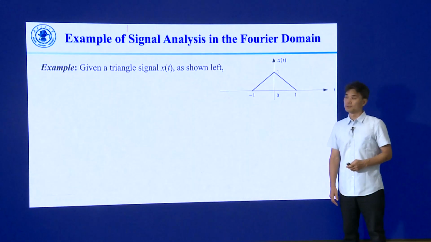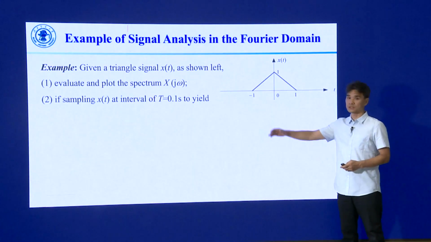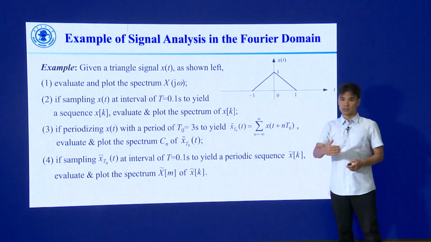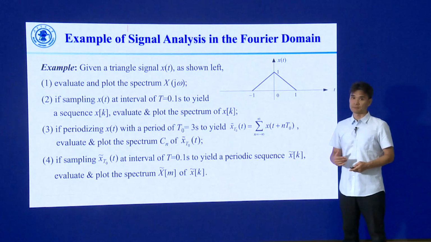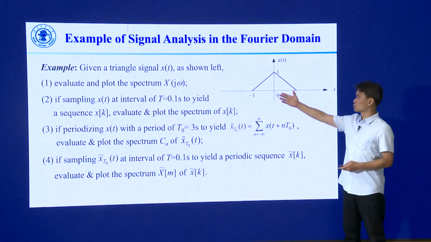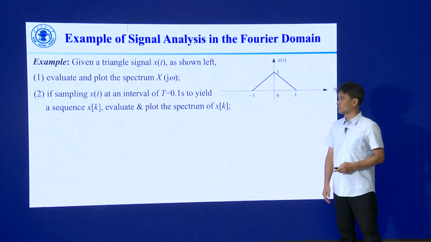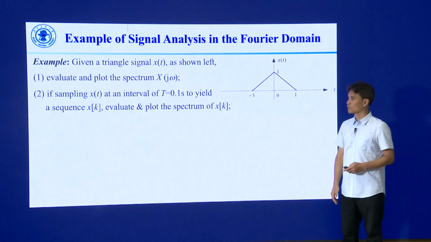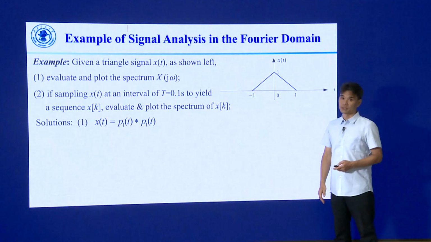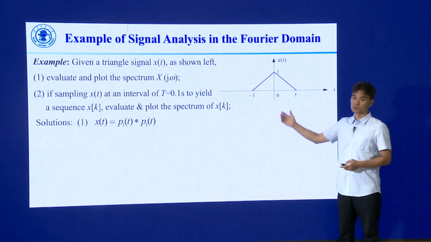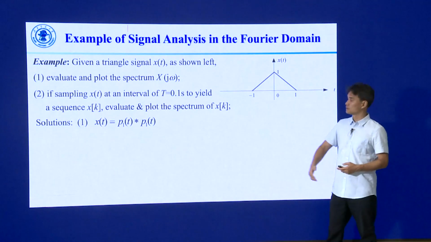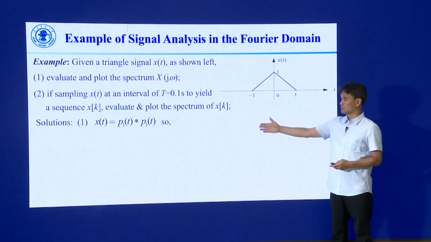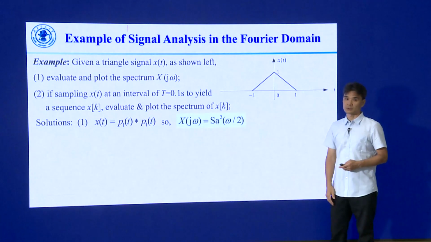In this video clip, we're using this example to show you the correspondence between the time domain and the frequency domain. We have a triangle signal, x of t, and we're asking you to get the signal's spectrum. It is pretty straightforward because we know that a triangle signal can be treated as the convolution of a rectangle signal by itself. So this is the spectrum for the triangle signal.